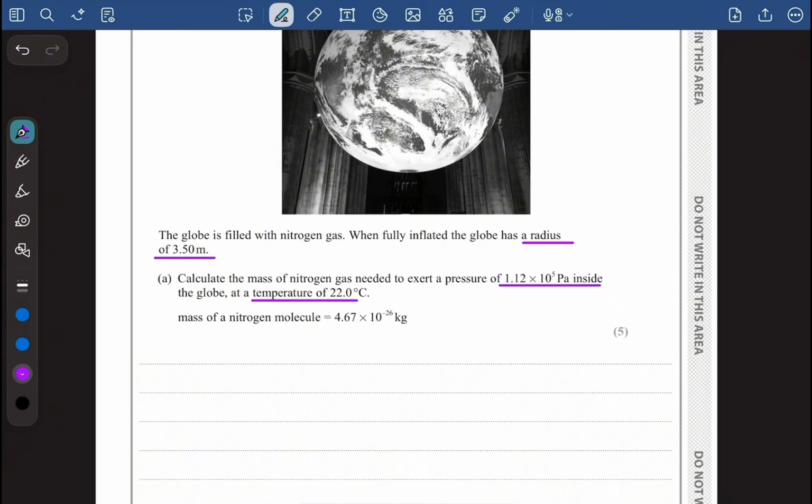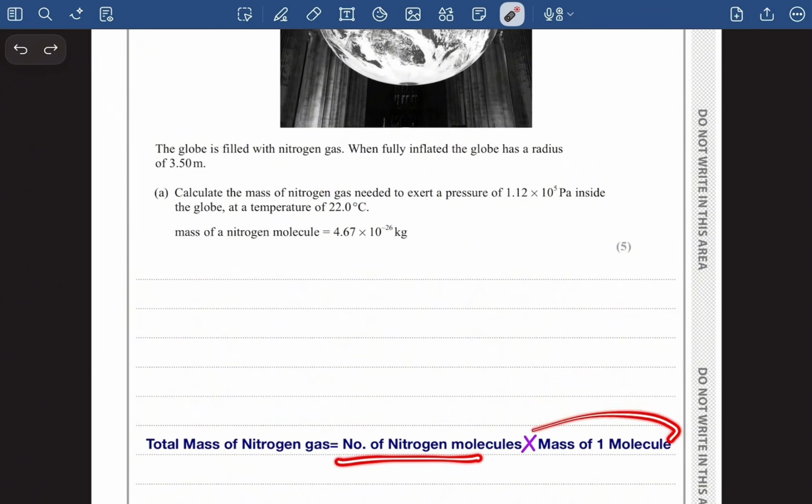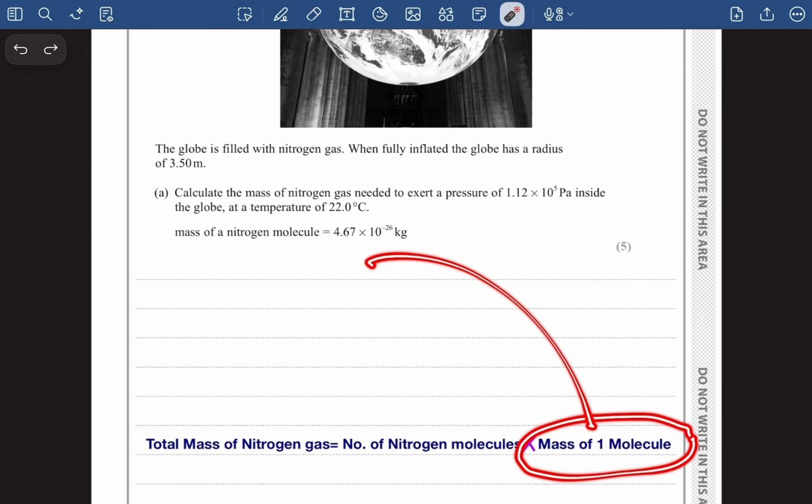And look at this, guys. These types of questions are very common. They have asked us to calculate the mass of gas needed, and they have given us the mass of a nitrogen molecule. The formula is like this. The total mass of nitrogen gas is equal to the number of nitrogen molecules multiplied by the mass of one molecule. Okay, so we have got the mass of one molecule. We have to figure out the total number of nitrogen molecules.